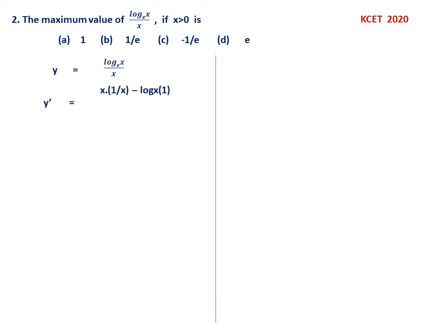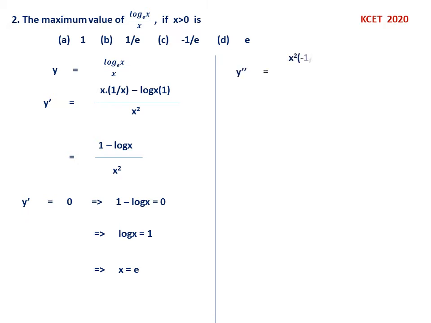So y dash is x into 1 by x minus log x by x square, using quotient rule. Differentiation of log x first and x as it is, then minus log x as it is, differentiation of x, divided by x square. So simplification will give you 1 minus log x by x square. Therefore now y dash equal to 0, that is the first condition, gives you 1 minus log x equal to 0. So log x equal to 1 or x equal to e. So this is the x value.